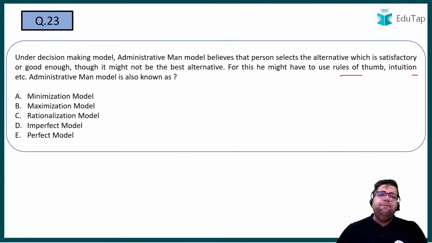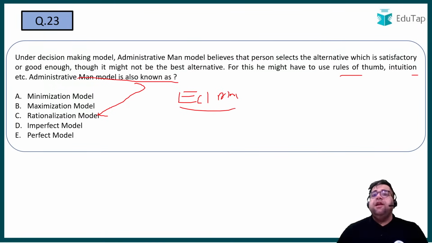Intuition and so on. Administrative man model is also known as what? Administrative man model is also known as rationalization. But you also have one particular model wherein you try to make the best decisions. That particular model is known as what? Economic man model, wherein you try to work for maximizing your inputs and outputs, you can say. But under rationalization, which is your administrative man model, you try to select the mediocre kind of result.